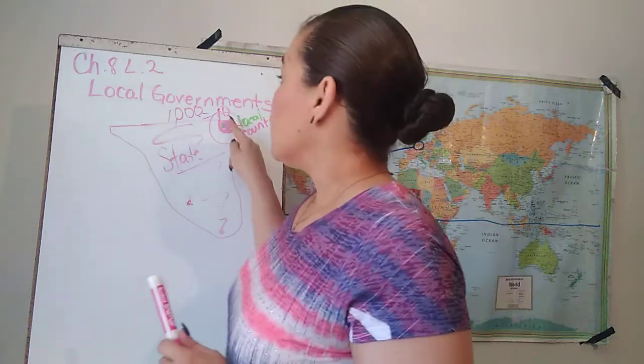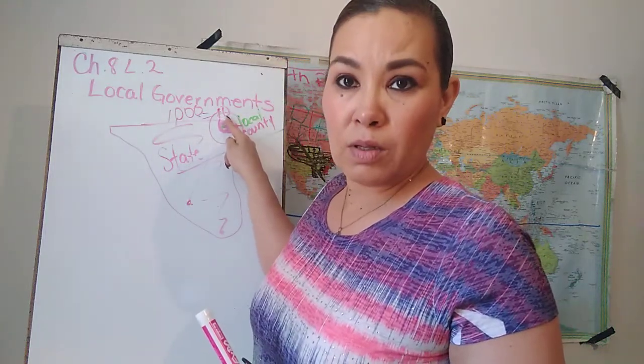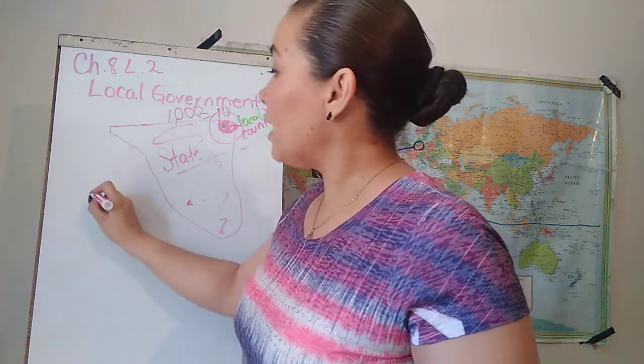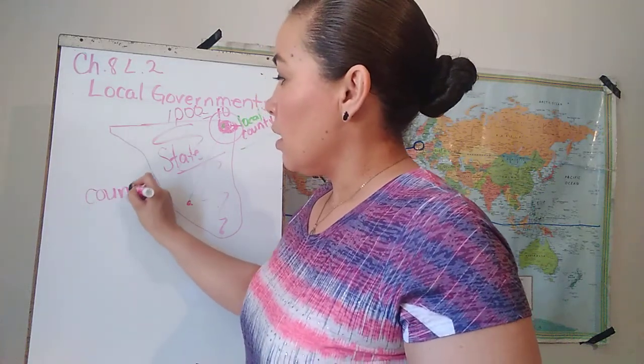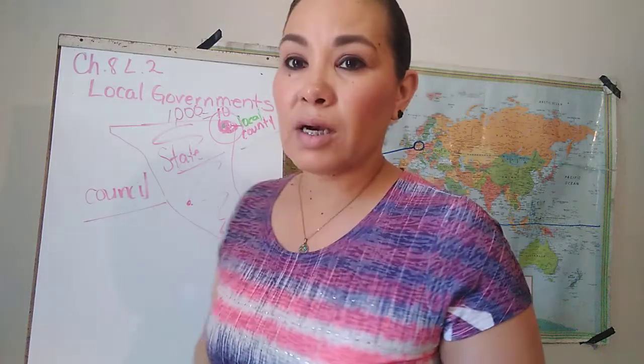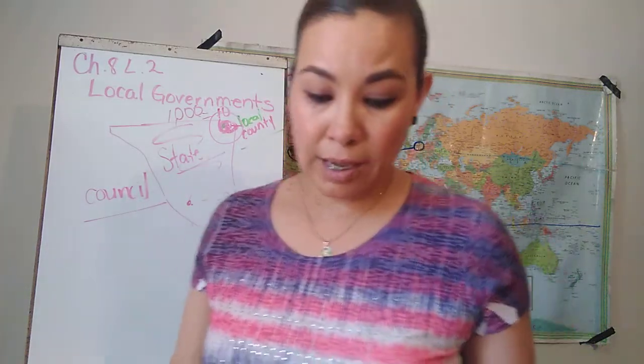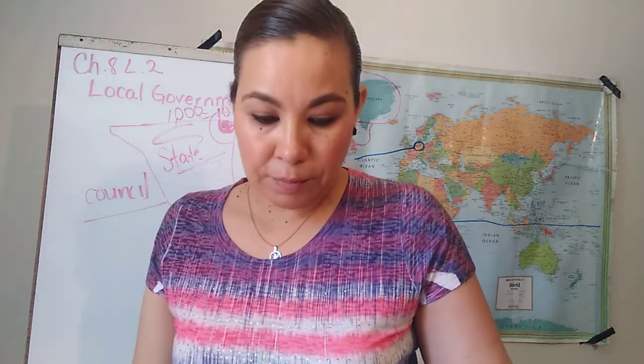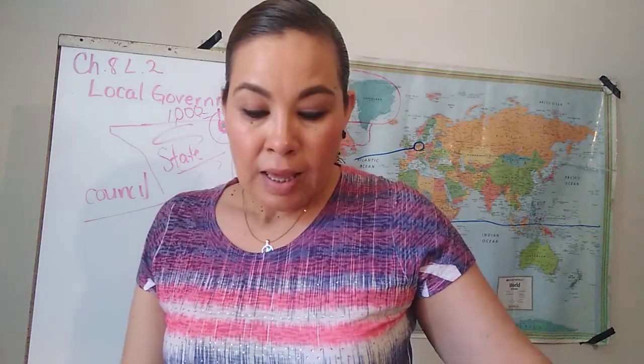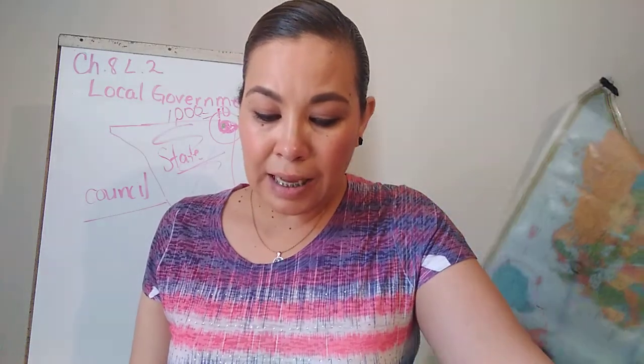So those 10 people will be called council. They are the ones that are going to represent us in the government, okay? Let's go back to the book. It says, in a mayor council government, voters in a city elect the mayor, sorry about that.